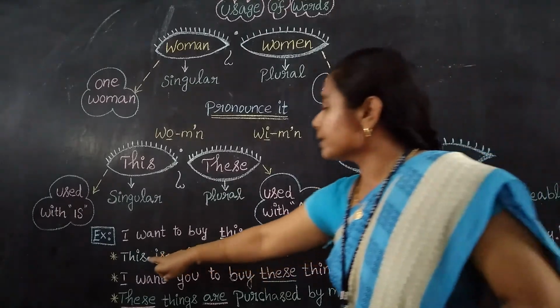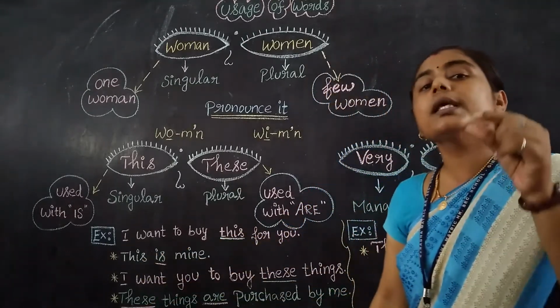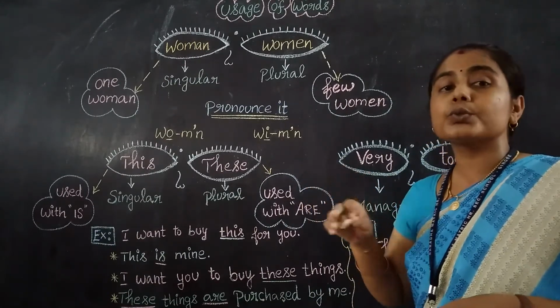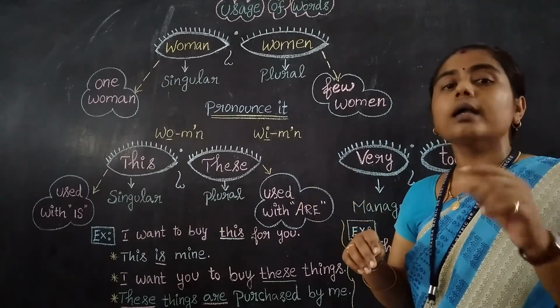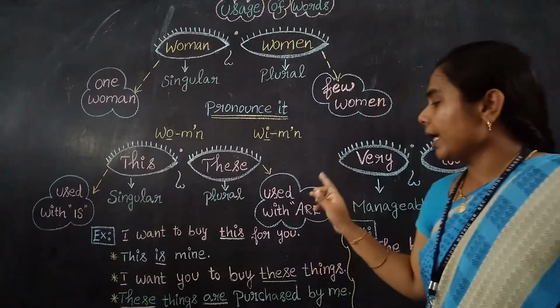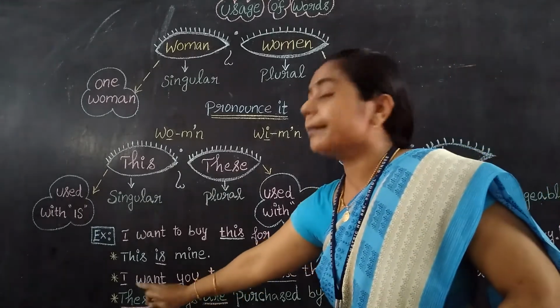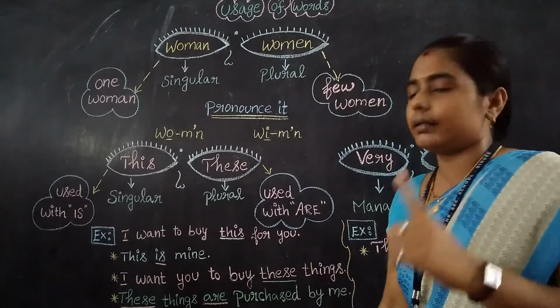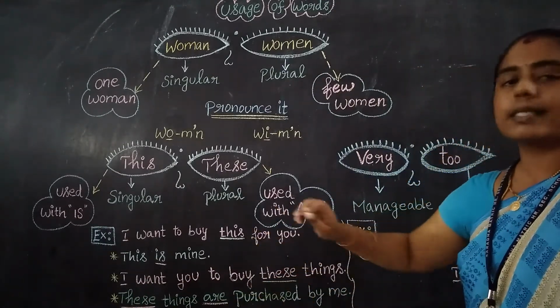See, for "this", that is for singular, we should use "is". And for plural, that is "these", we should use what? "Are". That is not O or A or E, that is A or E, right? Because this is a plural one. So these are the plural ones, more than one. Yes. So these are the examples, right?